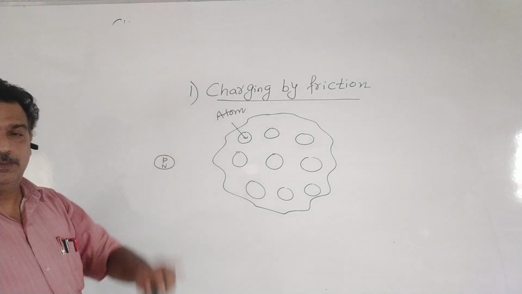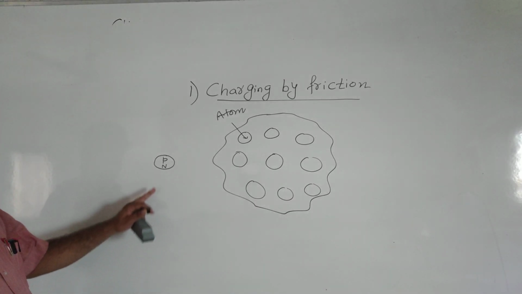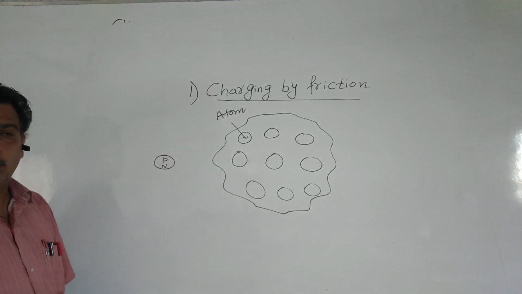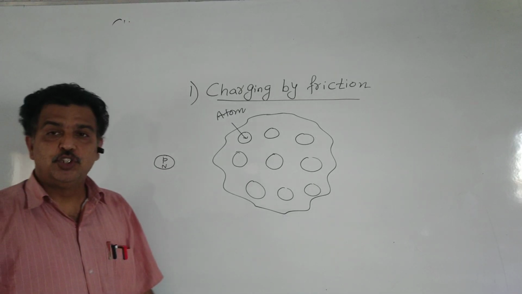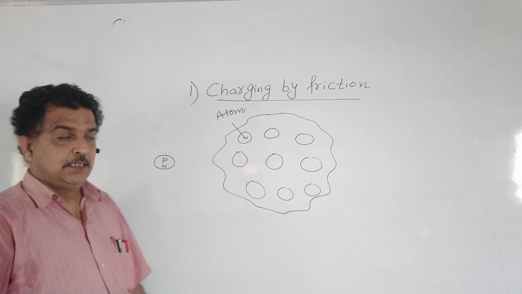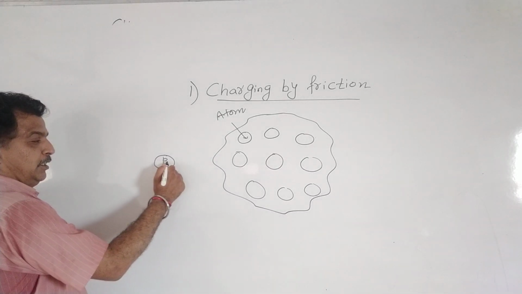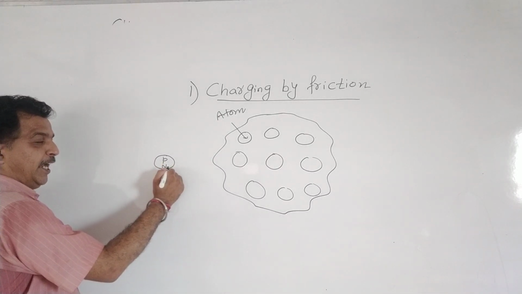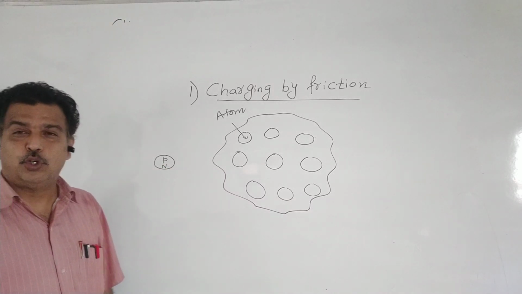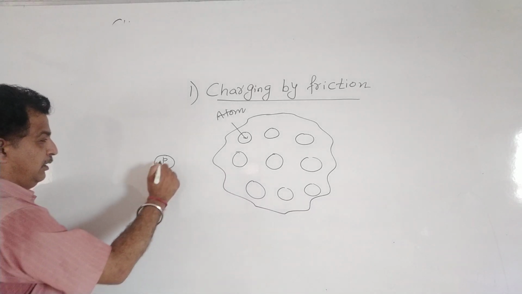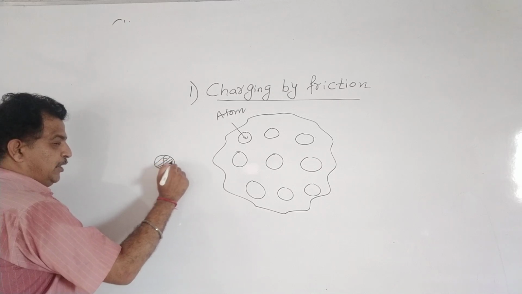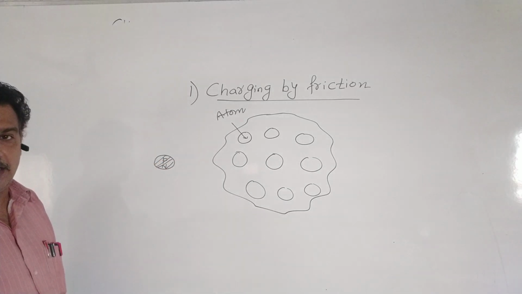So in any atom's structure, it consists of a positively charged nucleus, because in the nucleus we get protons and neutrons. The neutron is a neutral particle. So this is the nucleus, which is positively charged.